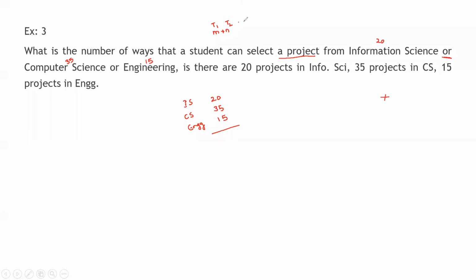For example, if there are other tasks, then in that case, we should go on adding. For example, if task 3 is also there, then we will add one more term. If task 4 is there, then we will add one more term, like this, M, N, P, S, whatever it is. We will go on adding.